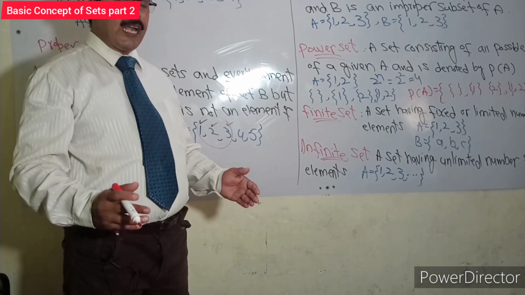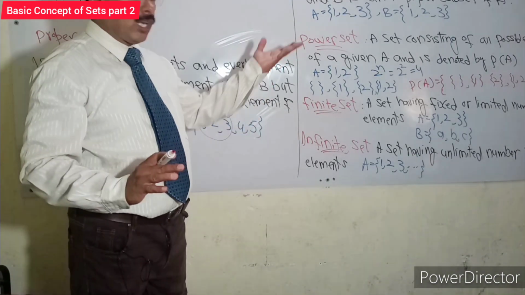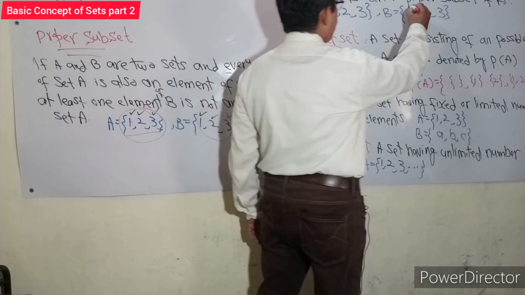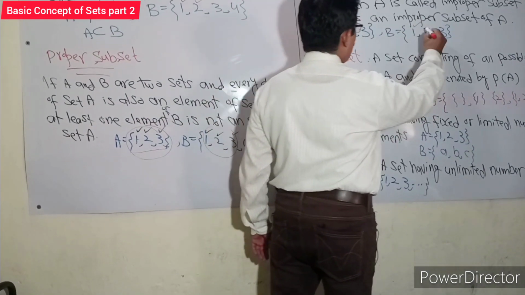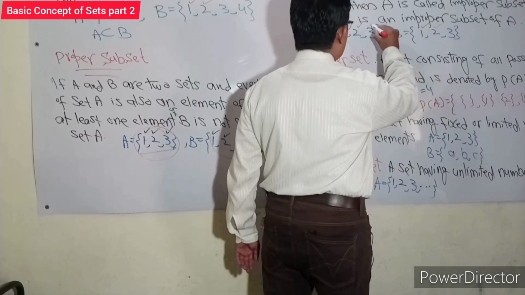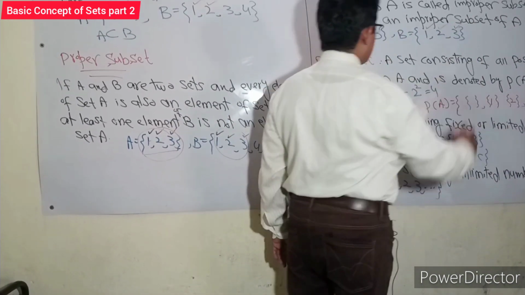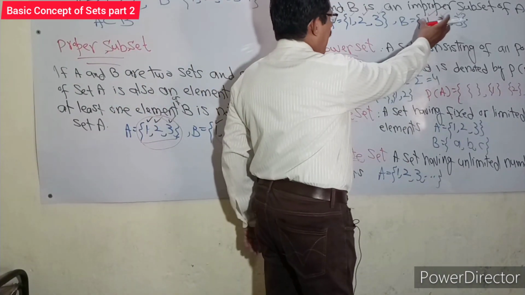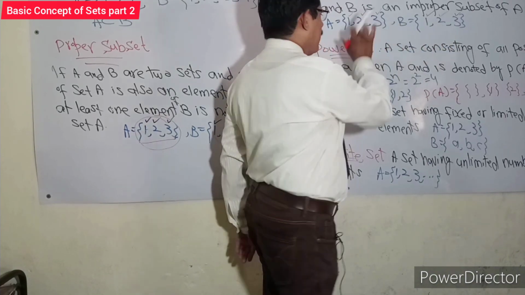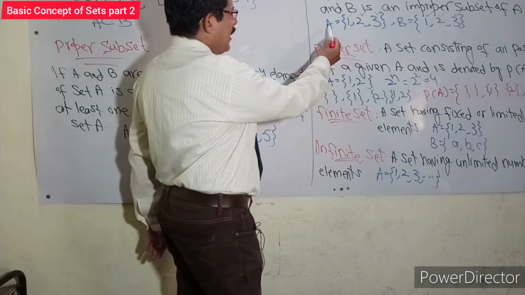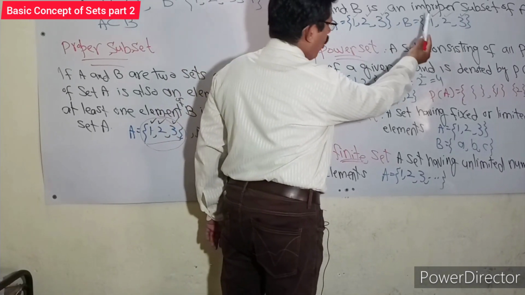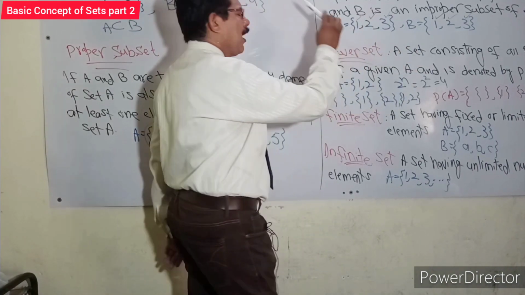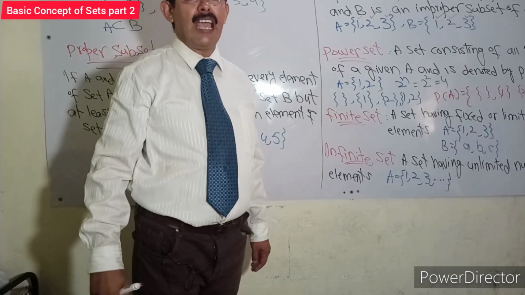All elements of set A, all elements meaning 1, 2, 3. 1 is also found in set B, 2 is also found in set B, 3 is also found in set B. All elements of set A are also a part of set B and all elements of set B are found in set A. So A is an improper subset of B and B is an improper subset of A, because both have the same elements.